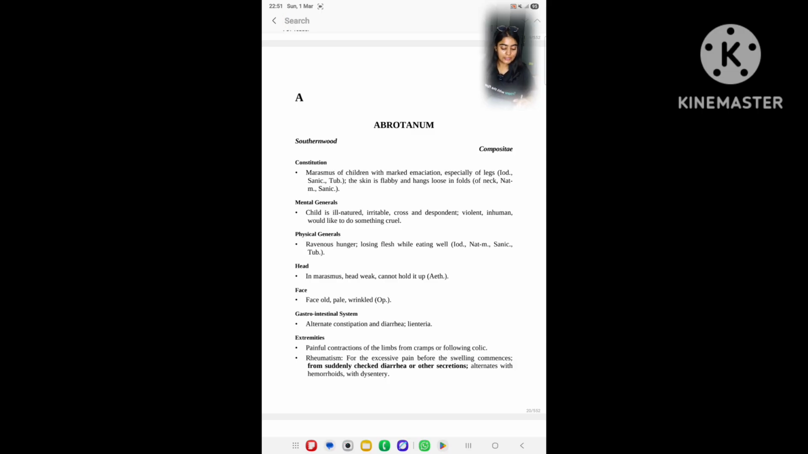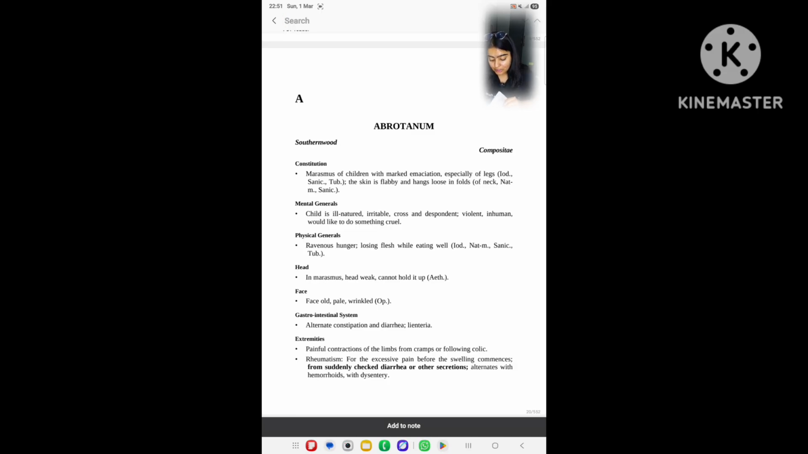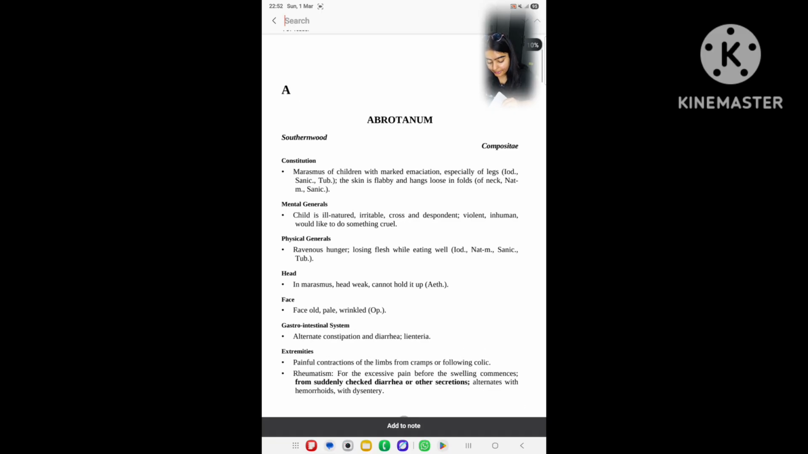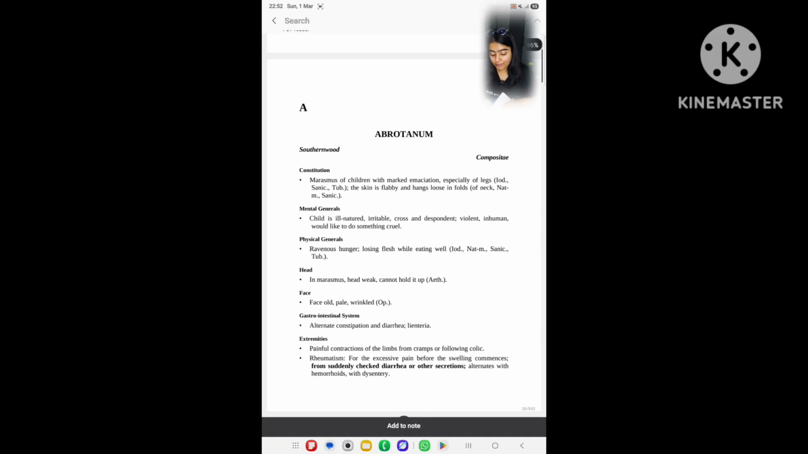Okay. The next, head. Head in marasmus. Abrotanum, the most common symptom is marasmus. Head weak and can't hold it up. The same symptom is in Aethusa. Go for Aethusa, page number 10. Okay, physical general, first point. Great weakness. Children can't stand. Great weakness, unable to hold up the head. Like this level of weakness, that unable to hold up the head.